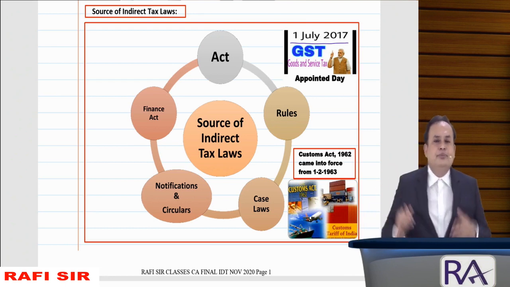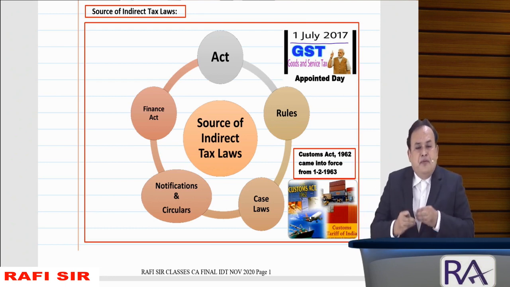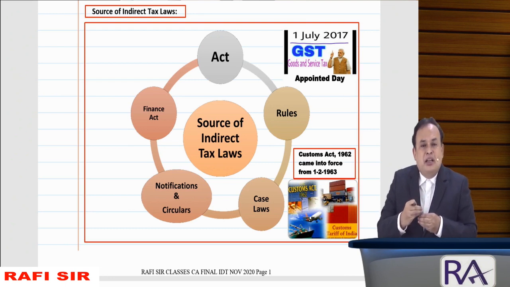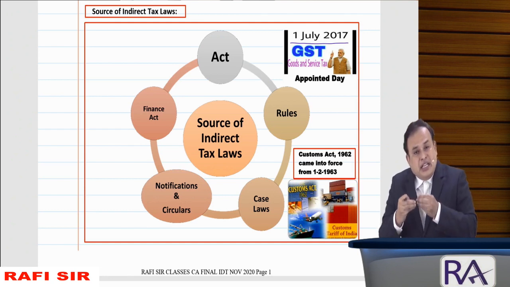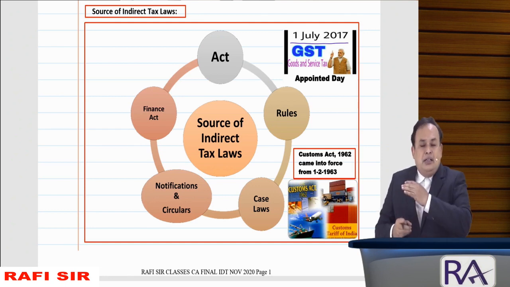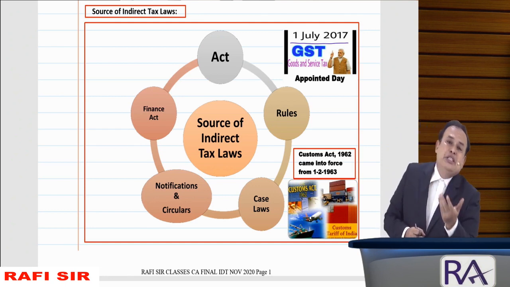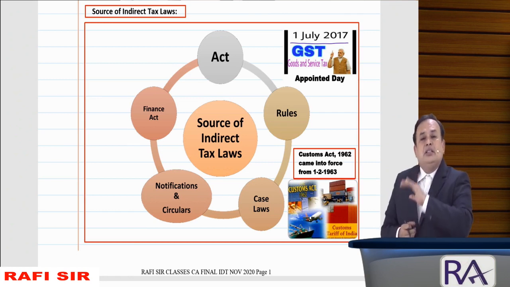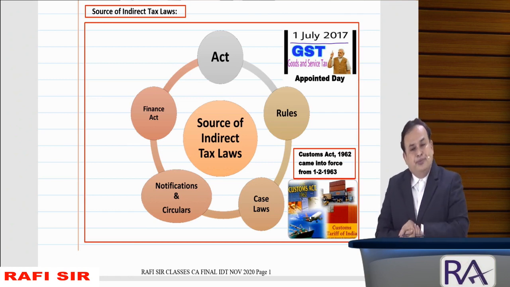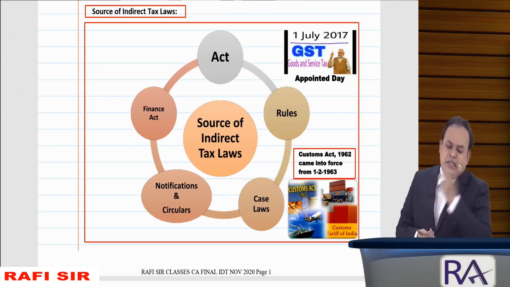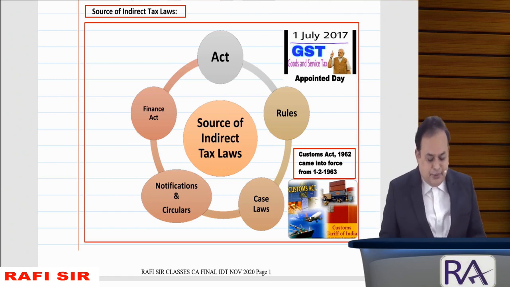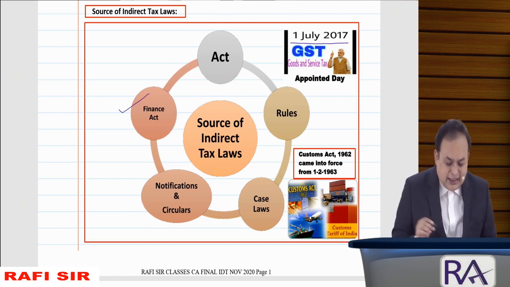Then every year the finance bill brings amendments, which have to be approved by Parliament, as well as in the case of state assembly, and signed by the President of India or state governor wherever applicable. Then we call it the Finance Act. Every year we have a Finance Act.